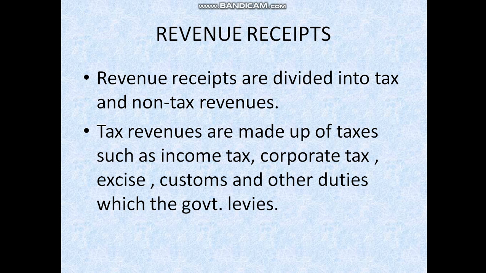These are taxes which the government levies. Government levies means government charges. Revenue receipts consist of two, tax and non-tax revenues. Tax revenues are made up of taxes such as income tax, corporate tax, excise tax, customs and other duties, which the government levies. Levies means charges.